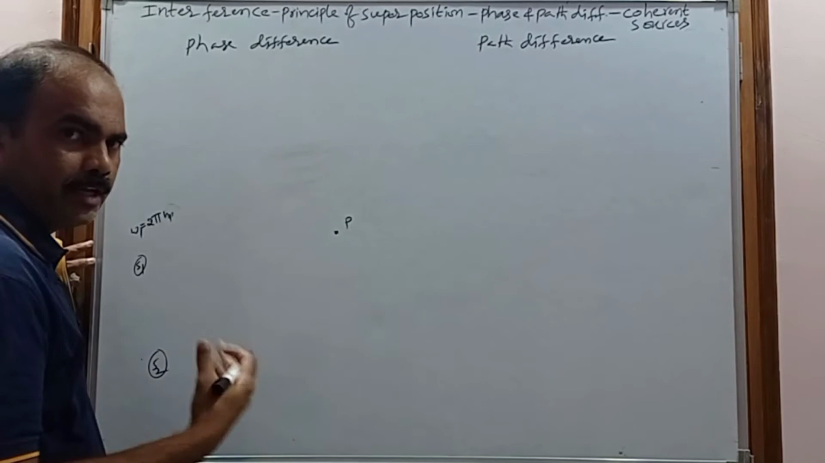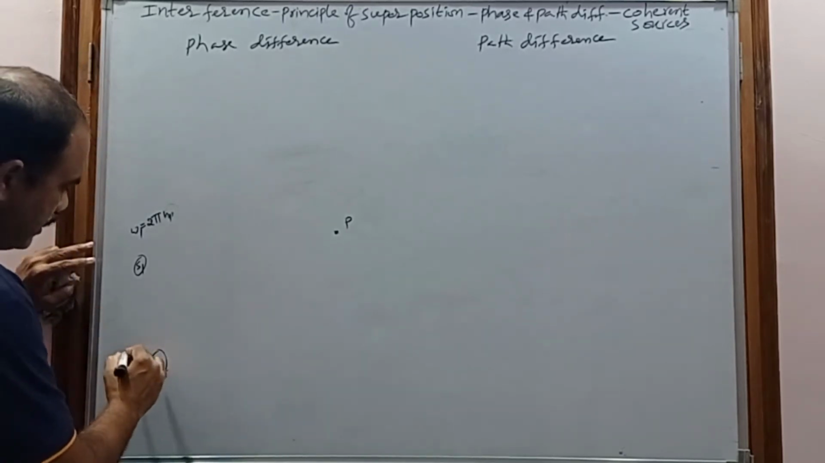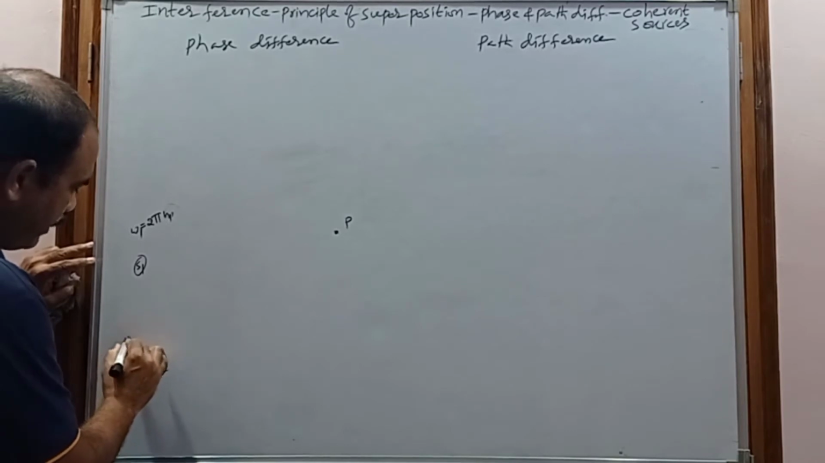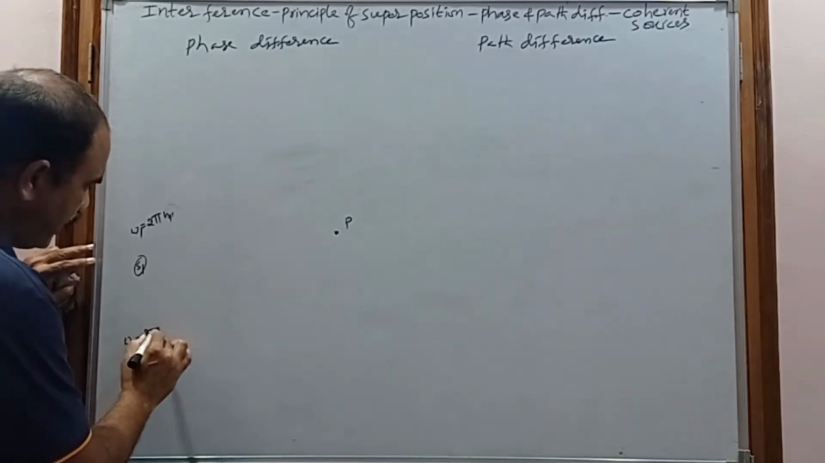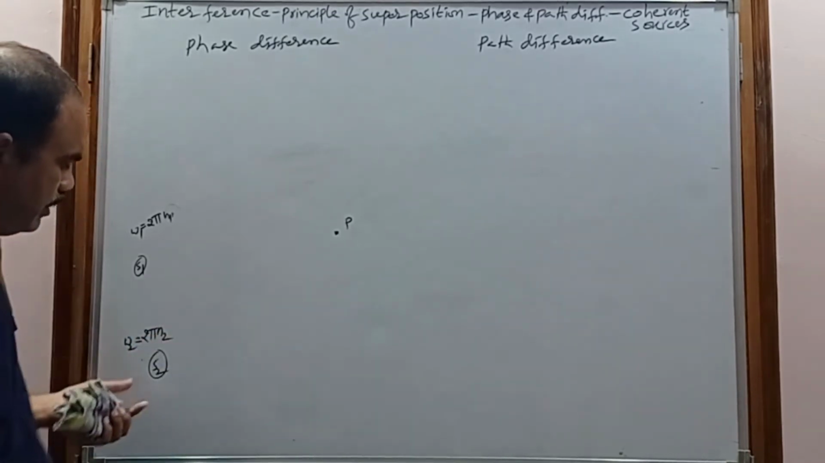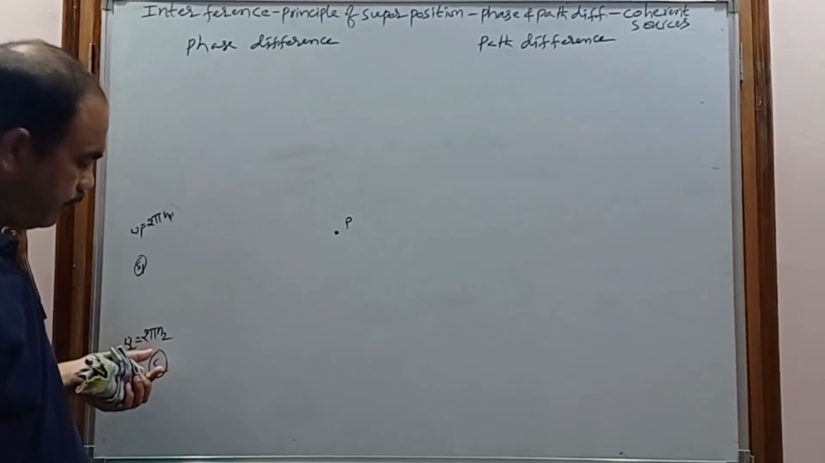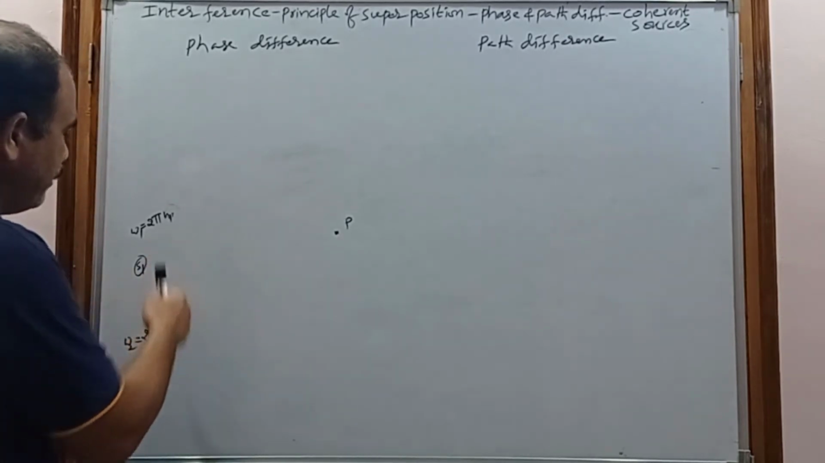Frequency is nothing but the number of waves produced per second. Now consider the angular frequency of the second wave, omega 2, which is nothing but 2 pi n2. Here n2 is the frequency of the second source of light, and the frequency is different here.